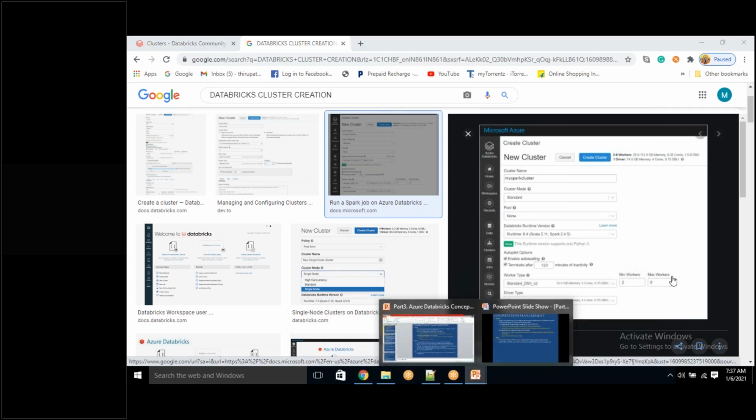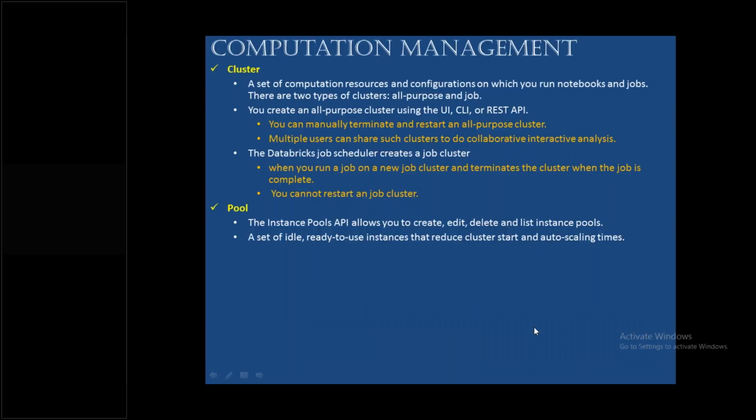The clusters which are in pool, are they active always? Yeah, those will be active. There also you can put some inactive time. So cluster inactive time is 15 minutes. After 15 minutes, all these computers will be released from the cluster and those will come back to the pool. In the pool, it will run for the next 15 minutes.